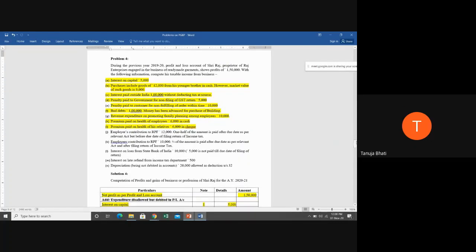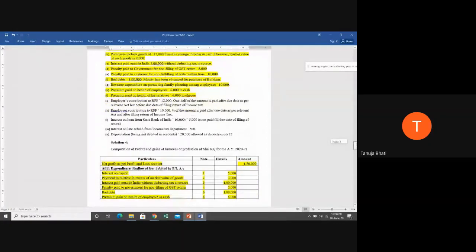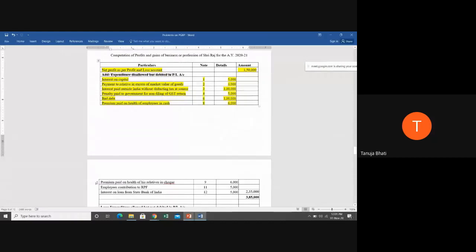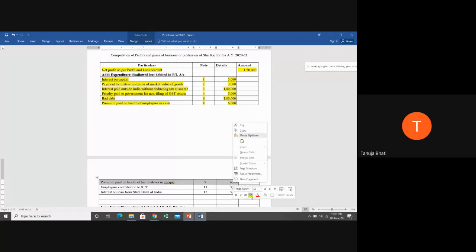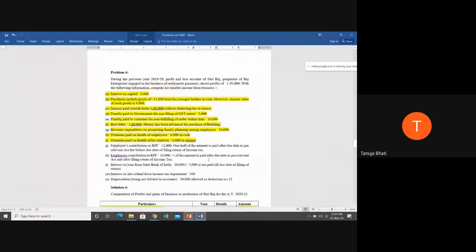Correct. So it is to be disallowed. And if it is to be disallowed, even if it is in check or cash, irrespective, it is paid for relative, it is disallowed. If it is disallowed, what are we going to do? We are going to add it back, and we have added it back. And that again, we have covered in point number 9, giving an explanation as to why we have added it back. Next, employer's contribution to recognized provident fund. Students, remember it is recognized provident fund. Employer's contribution to recognized provident fund is 12,000.